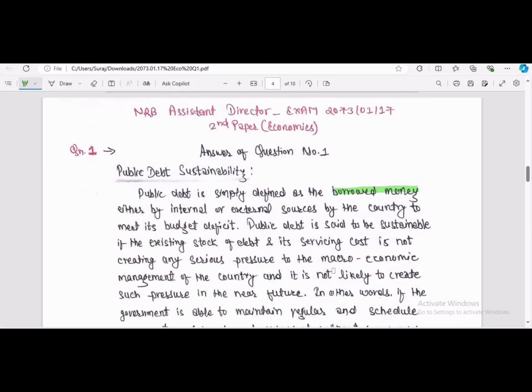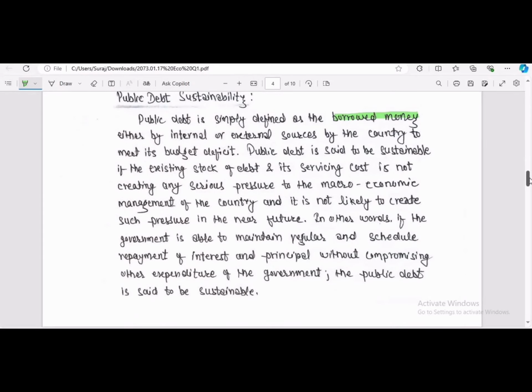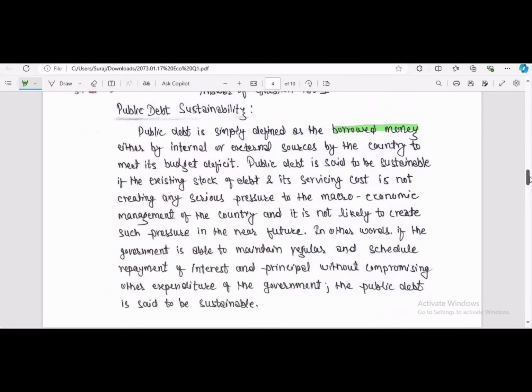In other words, we can also elaborate on how public debt is said to be sustainable. If the government is able to maintain regular and scheduled repayment of interest and principal without compromising other expenditure of the government, the public debt is said to be sustainable. So here we covered what public debt sustainability is.